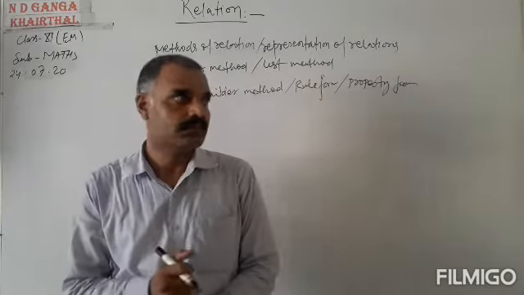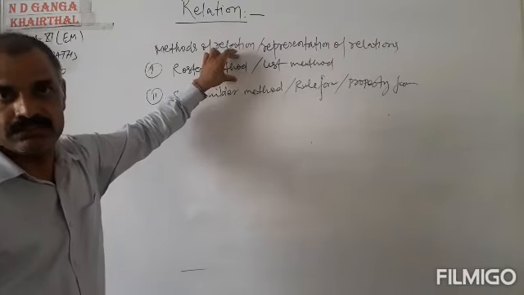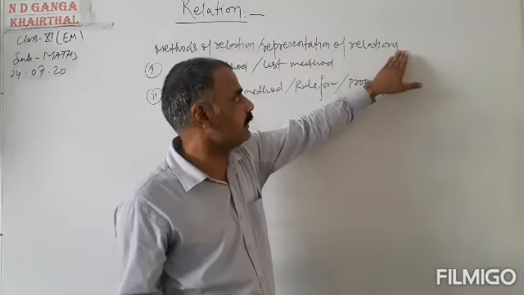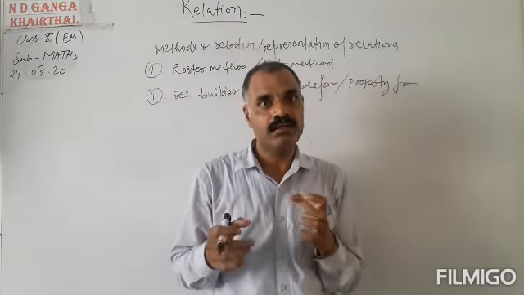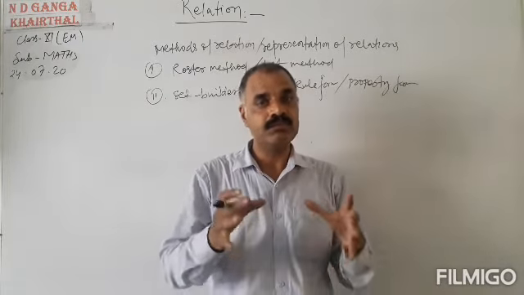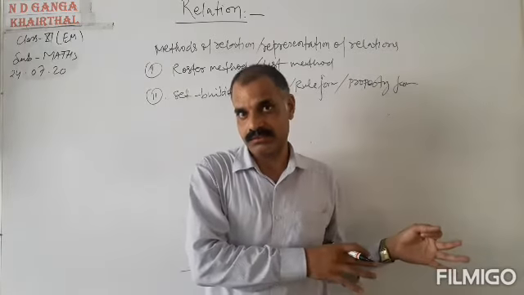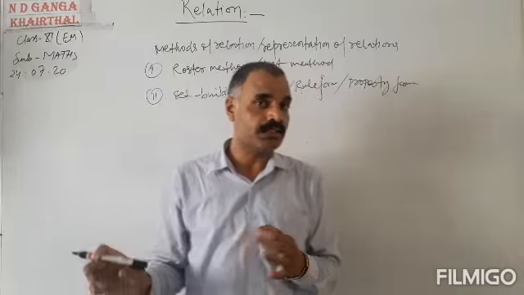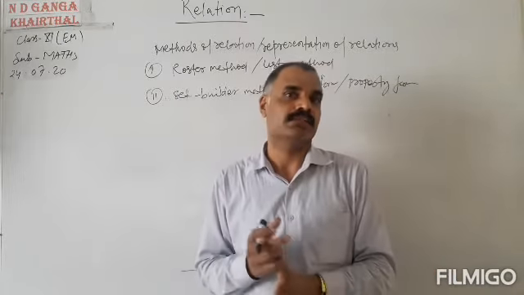Now, what are these two methods? Try to understand. In the roster method of representing a relation, we list the elements, which means we make a list. We separate those elements by commas and put them in curly braces.